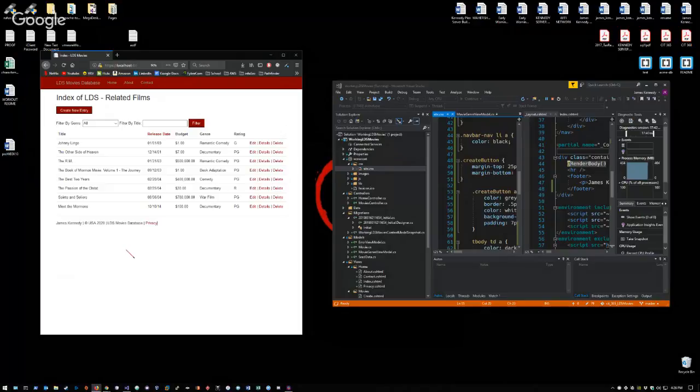I am unclear as to whether or not we need to implement pagination for this particular assignment. I tried to on a previous version of this project, and it proved to be difficult, frustrating, and time-consuming. The most important thing there is time-consuming. I do not have the time remaining in my week to tackle this particular issue, and for that I apologize. That has been the extent of my demonstration.